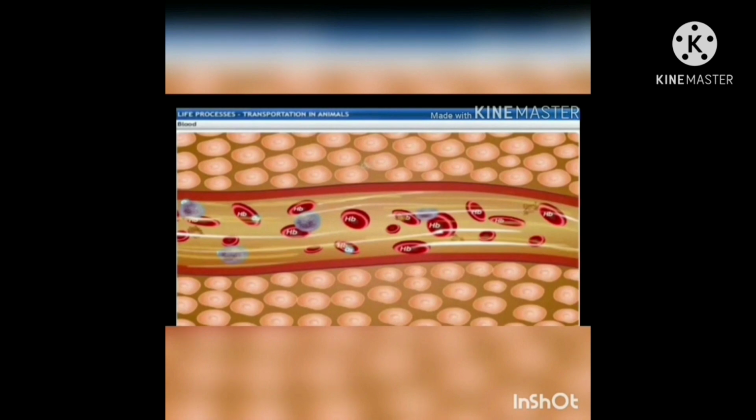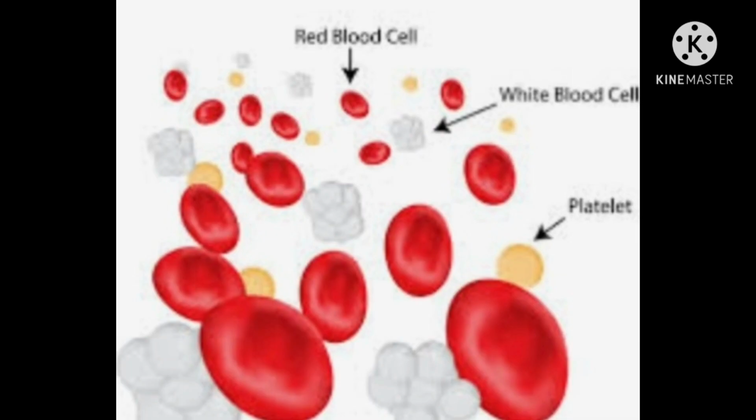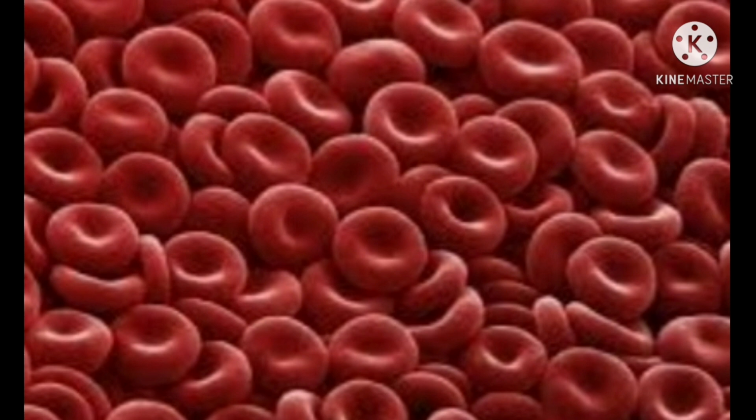Blood cells are of three types. They are red blood cells, white blood cells, and blood platelets. Red blood cells, white blood cells, and platelets are immersed in plasma. Red blood cells are red in color due to the presence of a red pigment called hemoglobin.